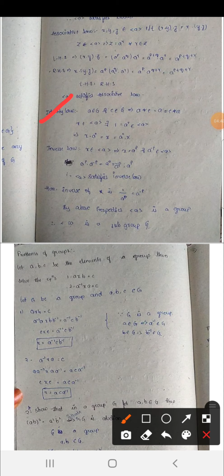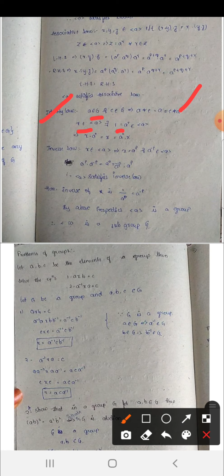Okay. So a belongs to G. There exists e belongs to G such that a plus e is equal to e plus a is equal to a. We know that by definition of group. Okay, so x belongs to generator a.